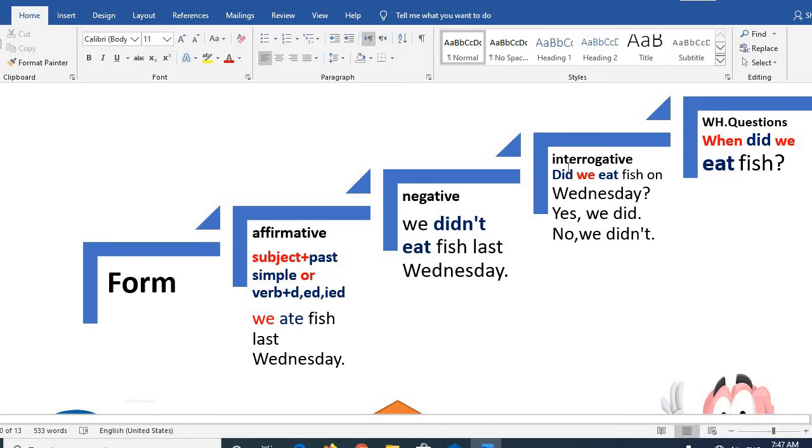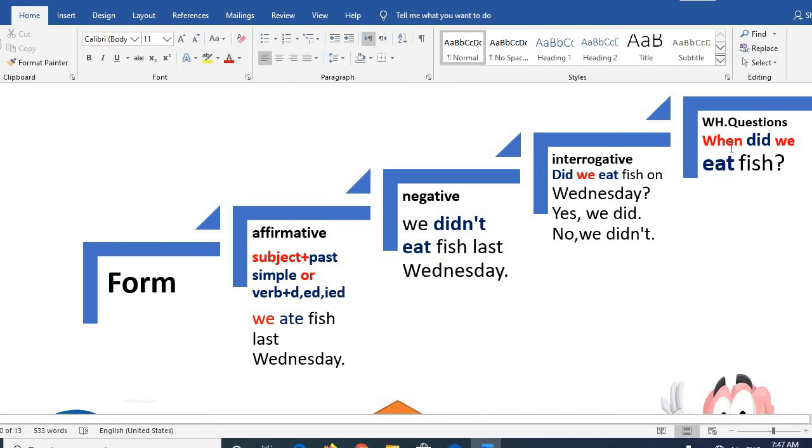Also in interrogative questions or WH questions, we use the original verb, the infinitive. For example, did we eat? Did refers to that something. He asks me if I did that something before. Did we eat fish on Wednesday? Yes, we did. Or no, we didn't.